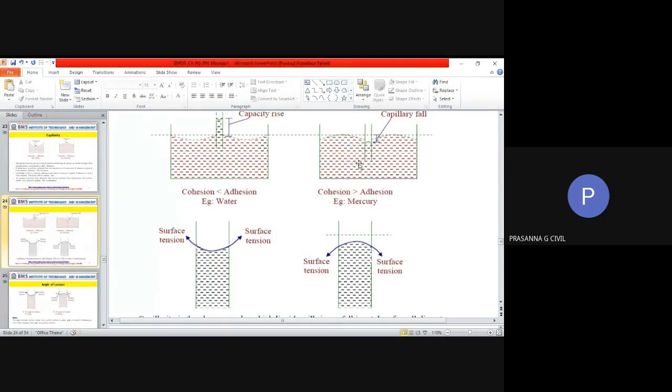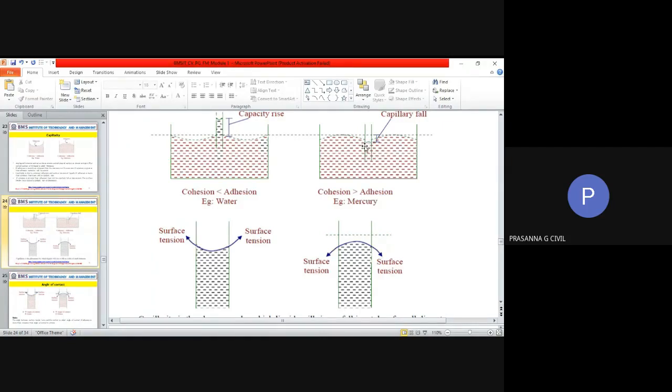Capillary fall is because the cohesive forces are stronger and the surface is falling below. See here, this is the level of water or the liquid, and you can see the rise. Here, this is the level, but there is a dip, and inside the tube you see that there is a lower level of liquid, and the liquid surface is like an inverted U.